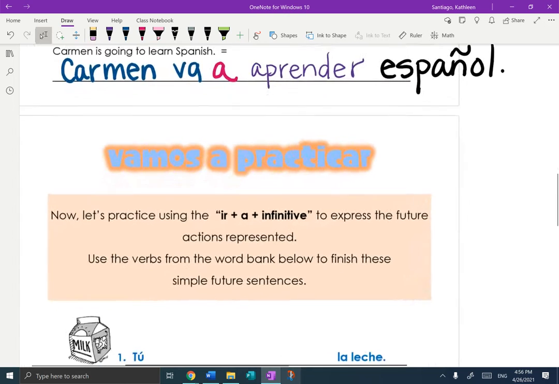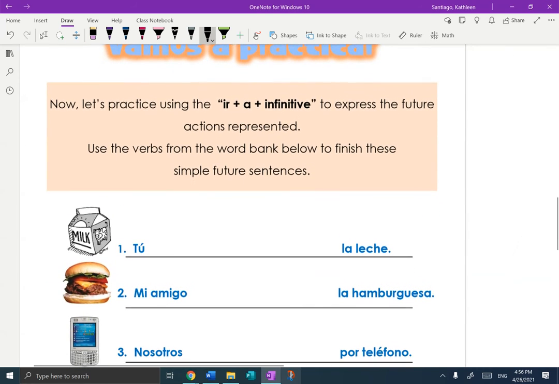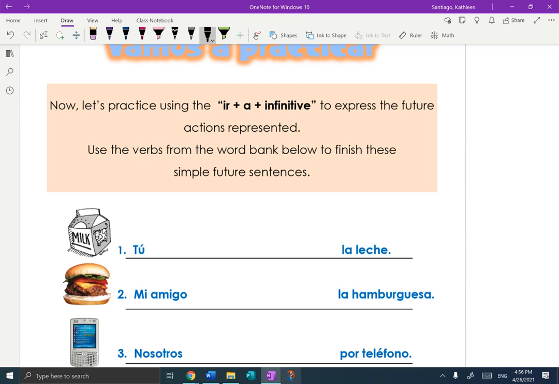Vamos a practicar. Now let's practice using the ir plus a plus infinitive to express the future actions represented below. Use the verbs from the word bank below to finish these simple future sentences. I will do the first one with you. Tú blank blank la leche. Okay, so really it's blank, blank, blank.